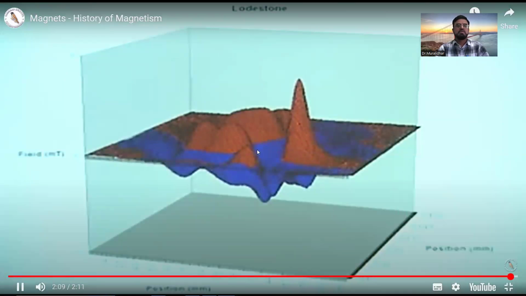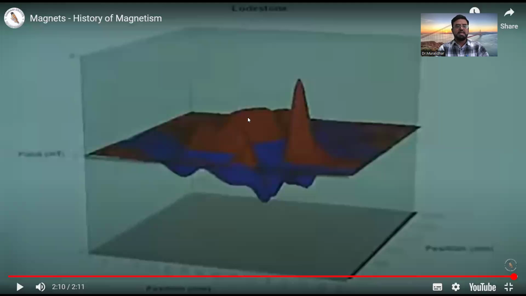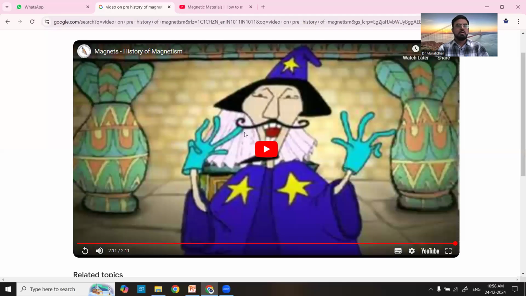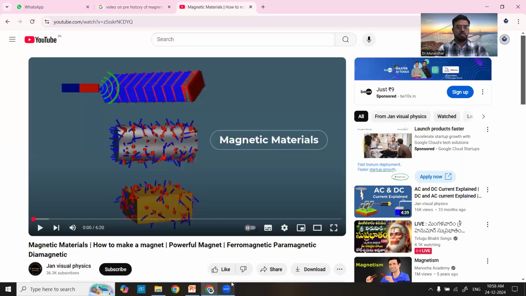Right. So this is how the magnetic history is. So it is the history of magnetism. Later we'll discuss more.